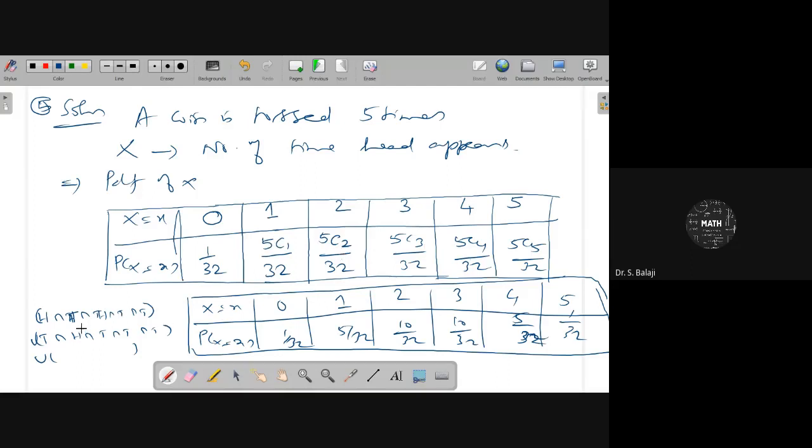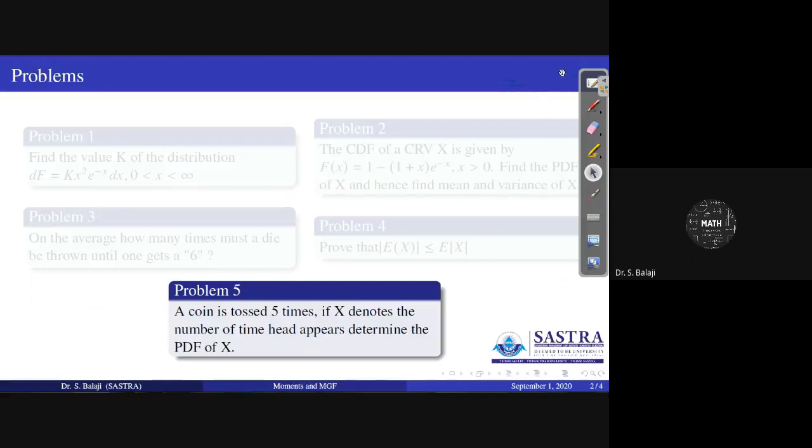You have to give combinations here. This type of combinations you have to give here. With the help of that only you can get the correct answer, otherwise it will be wrong. And then also you can check whether after adding all the values you are getting 1 or not. That's also one way. This is one problem. The solution we have just now seen.